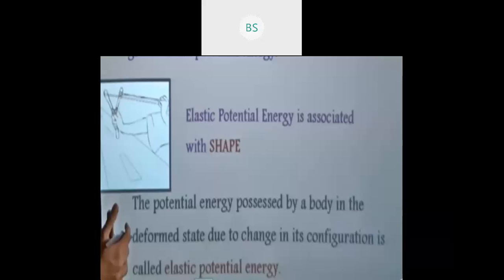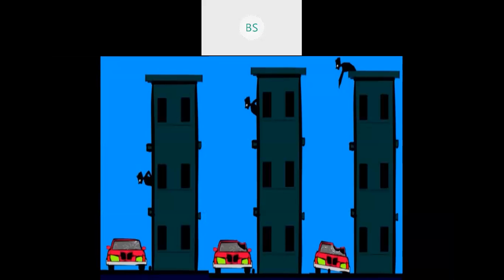So now let us derive the potential energy. Before deriving the potential energy, let us discuss certain things. You can see here on the slide one very beautiful picture I have displayed for you all. You can see that there are three scenarios. In the first scenario, there is a very naughty boy, like in your class also many naughty boys are there. Same way, one naughty boy like Ningan Gowda is trying to do an experiment here.